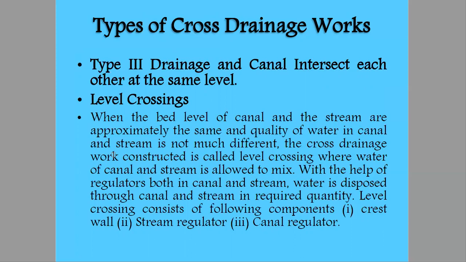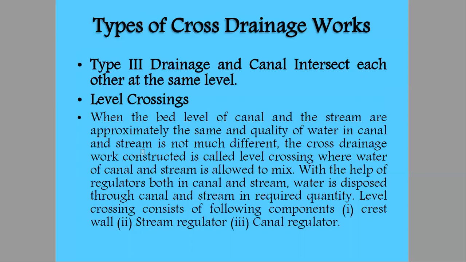When the bed level of the canal and the stream are approximately the same, both situations arise only when the bed levels are the same. If the canal is above, then we'll create an aqueduct, and when the drainage is above, then we'll create a superpassage.